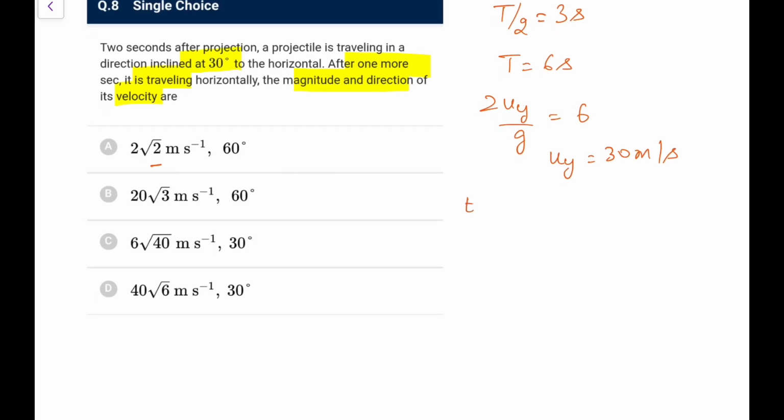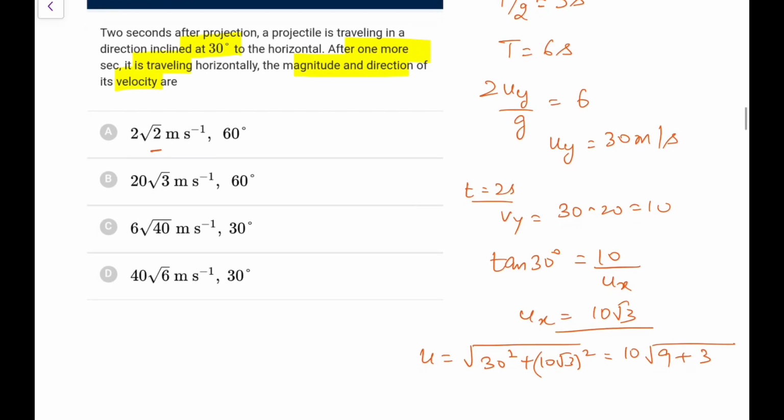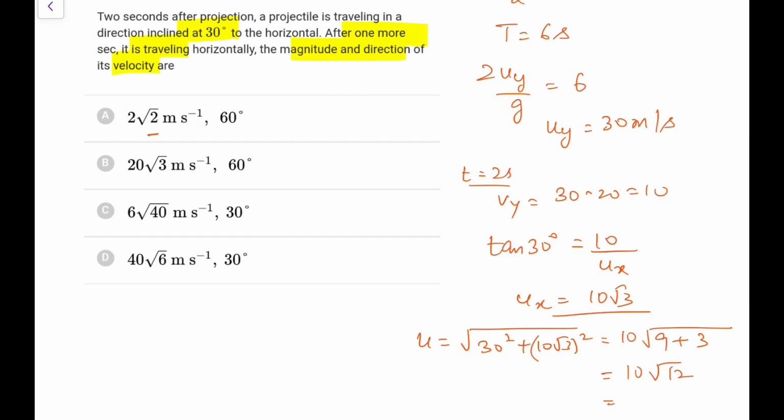So after 2 seconds the velocity in y will become 30 minus 20, that is 10. So tan 30 degrees would be equal to 10 upon ux. Because ux always remains the same, that comes out as 10 root 3. So the initial velocity comes out as the square root of 30 squared plus (10 root 3) squared. You would take 10 as common, it would be 9 plus 3, so 10 root 12. 10 root 12, if I take it out, is 20 root 3 meter per second.